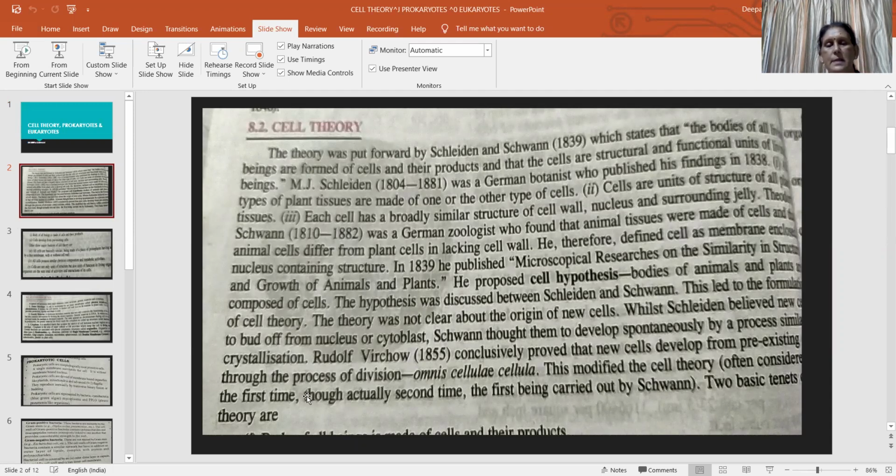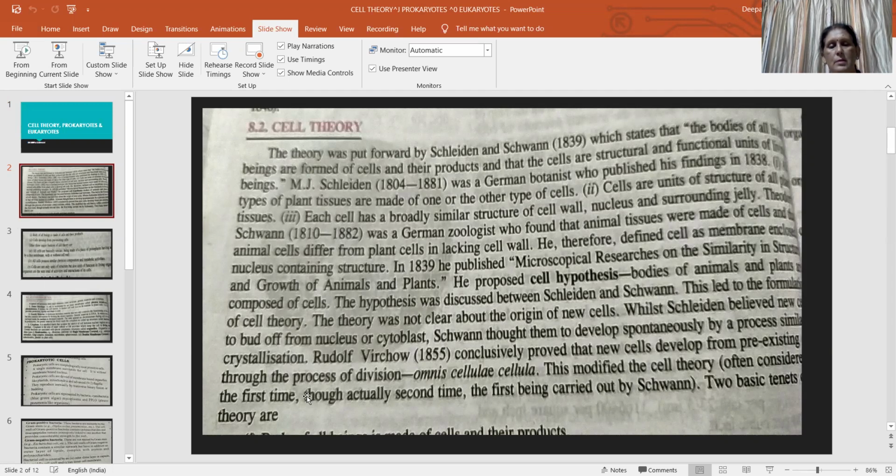M.J. Schleiden, the scientist who developed cell theory, lived from 1804 to 1881. He was a German botanist who published his findings in 1838. He showed that plant tissues are made up of one or different types of cells, and that cells are the unit of structure in tissues. Each cell has a broadly similar structure of cell wall, nucleus, and a surrounding jelly-like substance called protoplasm.